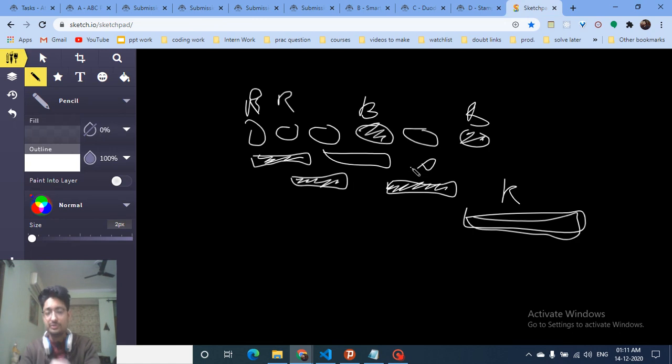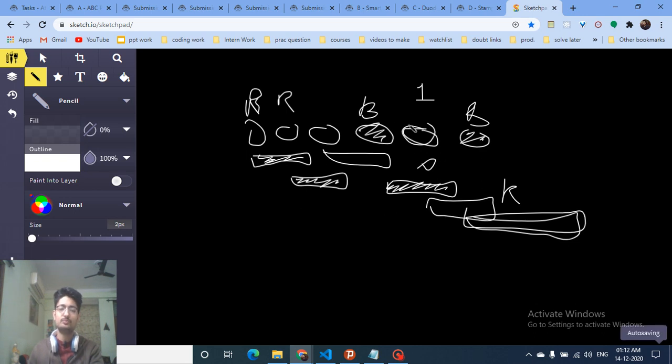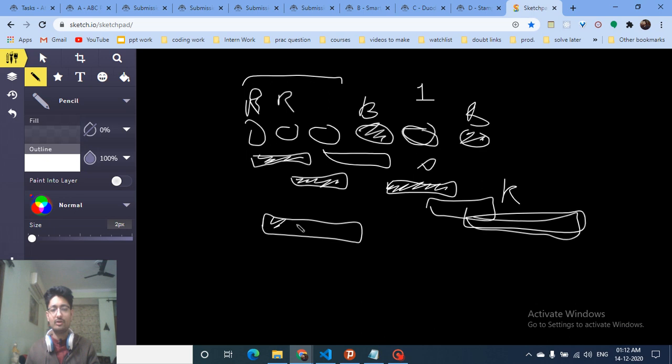Now for choosing the optimal value, what you can easily see here is just a greedy approach. If this is the minimum, which is 1, and you take a window of size 2, then it is not possible to paint this part. So you just have to find out the minimum among all the windows. Windows mean the length of consecutive balls which are all white, because you can take a stamp of that size and then paint all the balls.